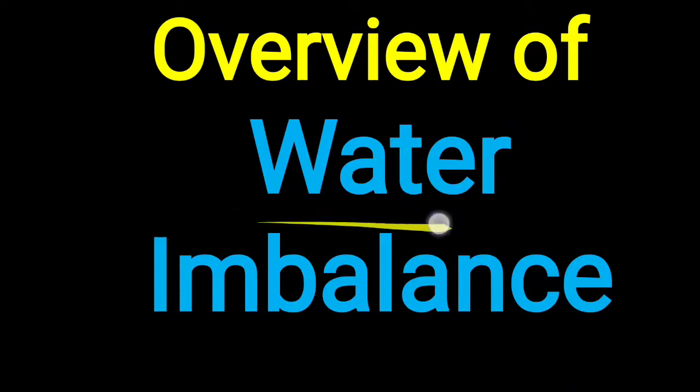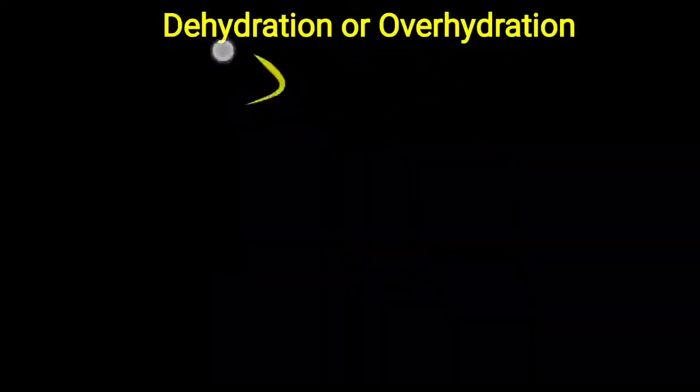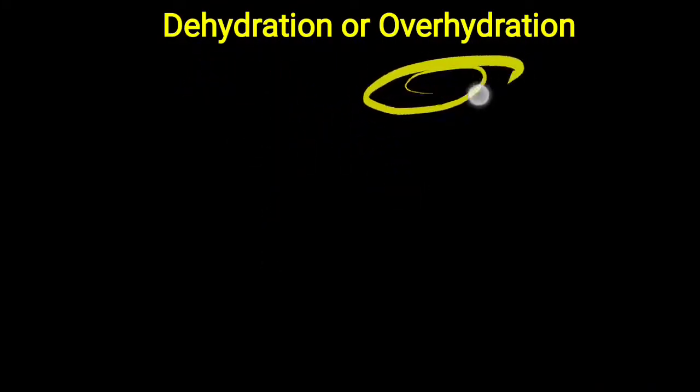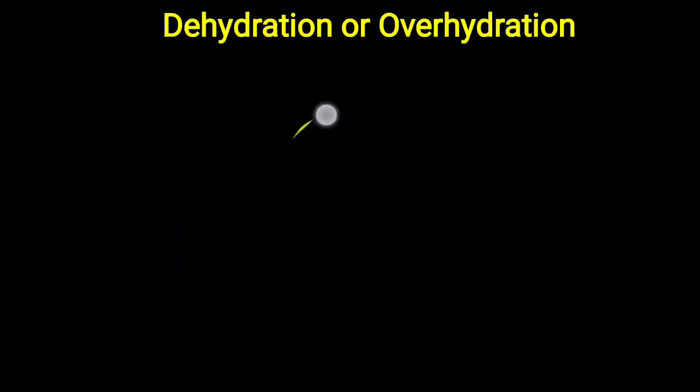Now this water imbalance is broadly classified into two categories. Either it may be dehydration or overhydration. Dehydration is also called hypovolemia, and overhydration means water intoxication or hypervolemia. Sometimes there is also euvolemia, where no exact water imbalance is seen.